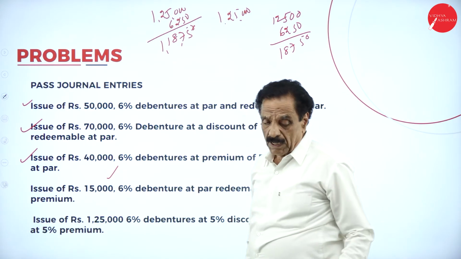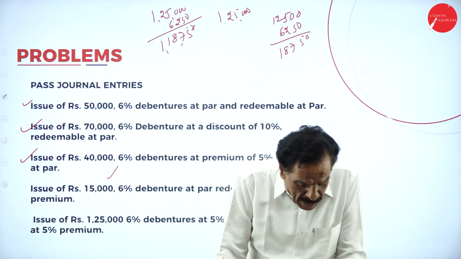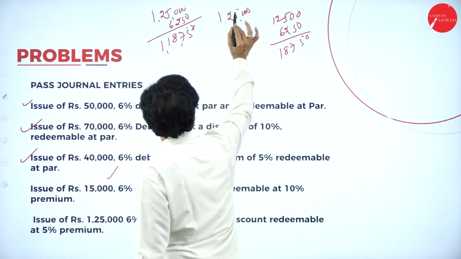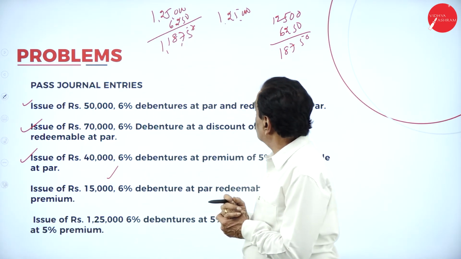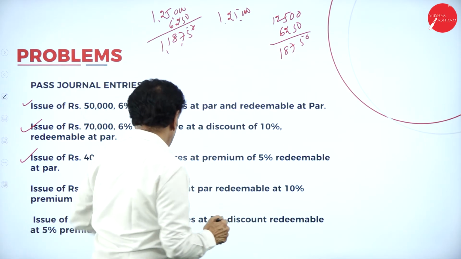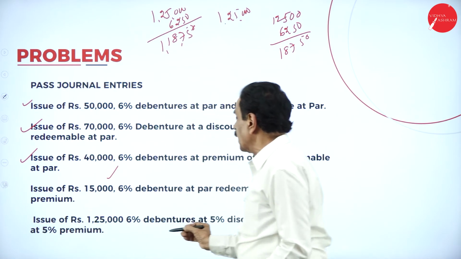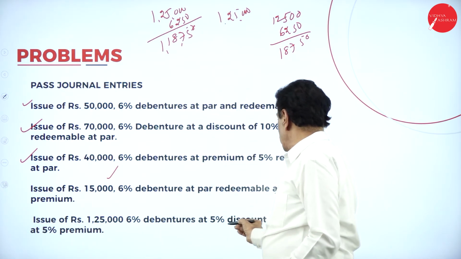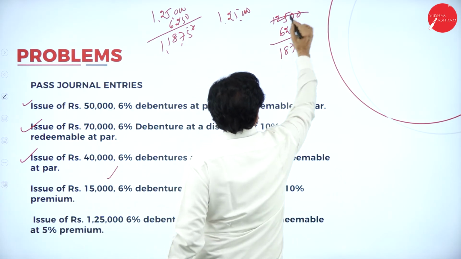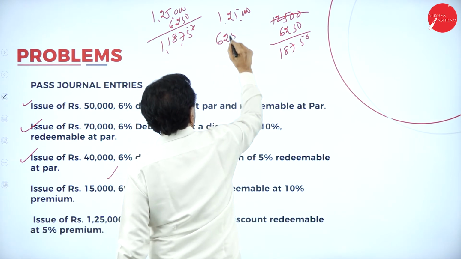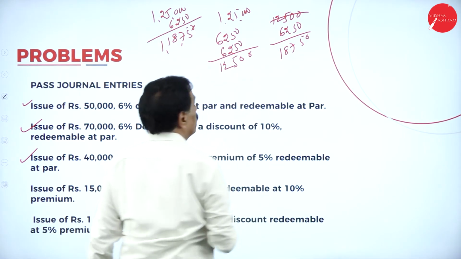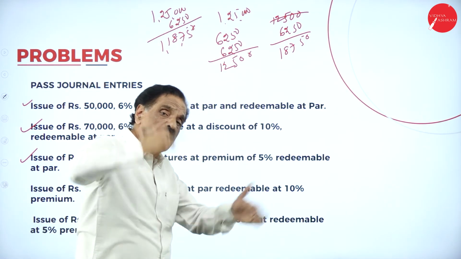Here first, he says no. Last entry: issue of 1,25,000. On that, 6,250 has gone. So while you are paying the money, you have got issued here an issue of rupees 1,25,000, 6% debenture at 5% discount, redeemable at 5% premium. So another 6,250. So discount is 6,250, premium payable is 6,250. So you are paying extra money, 12,500. Taken at a lower value, paid at a higher value.